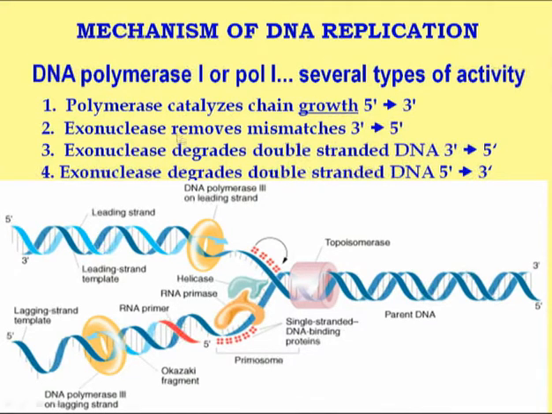That is recognized by this DNA polymerase I and removed. And thereafter, in this double strand DNA molecule, if there are any additional nucleotides, they can also be degraded in 5' to 3' direction, and a complete DNA molecule can be synthesized from the parental strand.